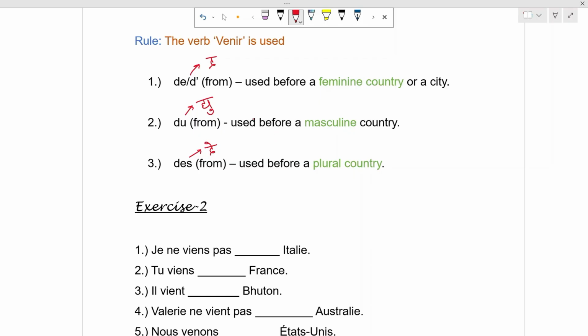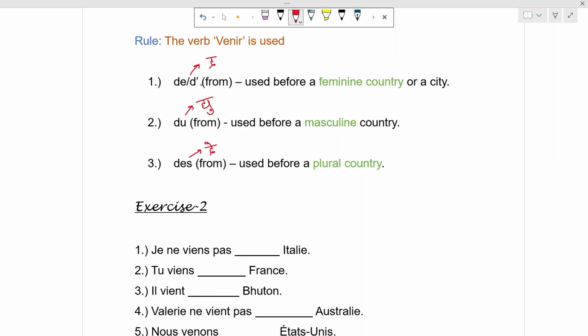These are the pronunciations. All of these mean from, and whenever we say that we are coming from a particular place, city, or continent, or any province or state, we generally use the verb venir. I'm sharing the link of the verb venir where we have conjugated the verb in affirmation and negation. Kindly watch the video and understand how it is used in the formation of sentence also.